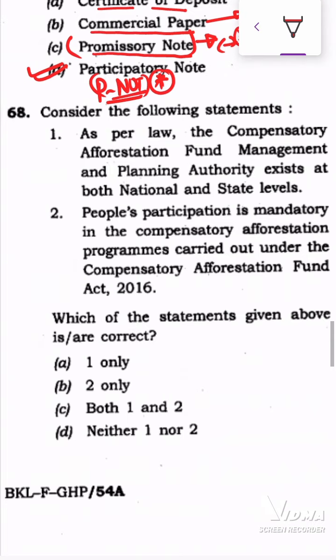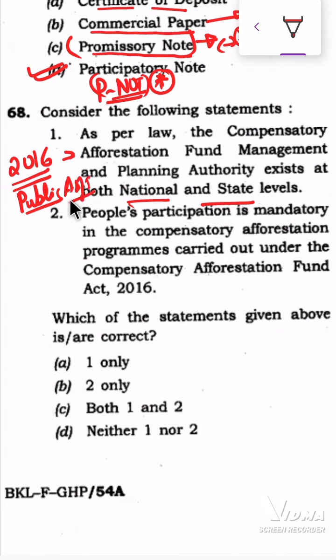Consider the following statements. As per the law, a Compensatory Afforestation Fund Management and Planning Authority exists at both national and state level. It is absolutely right, because the Compensatory Afforestation Fund Act of 2016 establishes the National Compensatory Afforestation Fund under the Public Accounts of India, and the State Compensatory Afforestation Fund under the Public Accounts of the State. These funds are managed by a National and State Compensatory Afforestation Fund Authority. So there exist both. So this statement is right.